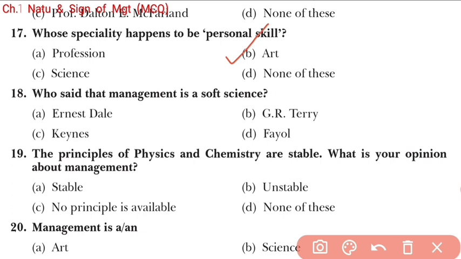Who said management is a soft science? Again, this is a statement based question. So that is Ernest Dale. A is the correct answer, students. A.